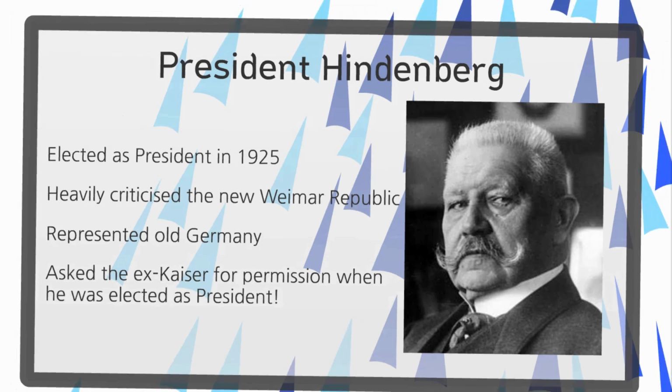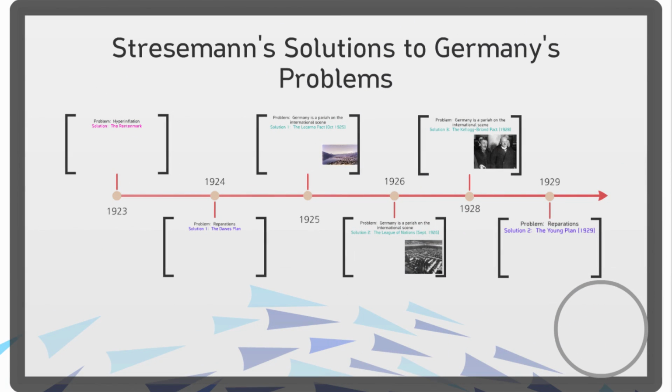So let's get back to Stresemann's solution to Germany's problems. As I said, there are 6 of them spanning 1923 to 1929, and they're color-coded. If the problem is hyperinflation, it's hot pink. If the problem is reparations, it's purple. And if the problem is Germany as an outcast on the international scene, they are color-coded in a greeny blue.